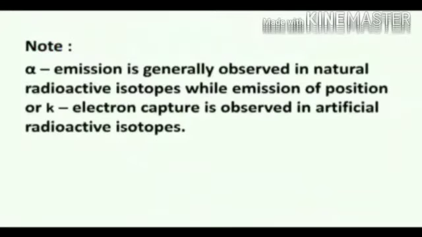Alpha emission is generally observed in natural radioactive isotopes, while emission of positron or K electron capture is observed in artificial radioactive isotopes.